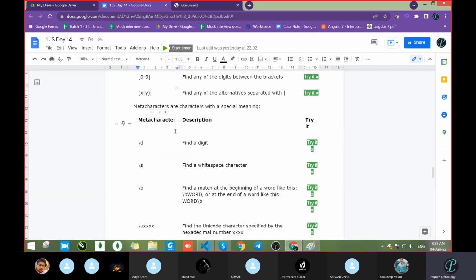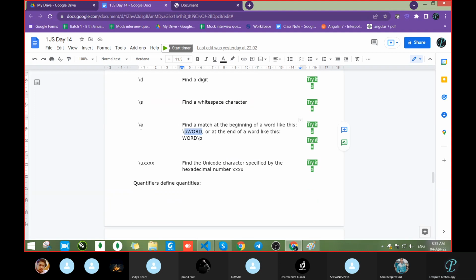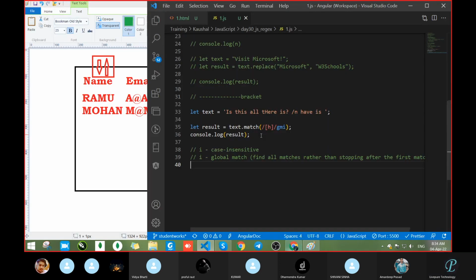Whatever we want, we have to create that. \d finds a digit. \s finds a white space character. If you want to search white space, you can go with this. Then \b finds a match at the beginning of the word, like \bWORD. Slash B will start searching for the starting character. If \bWORD is passed, it will start from there itself. Or at the end of the word like this.